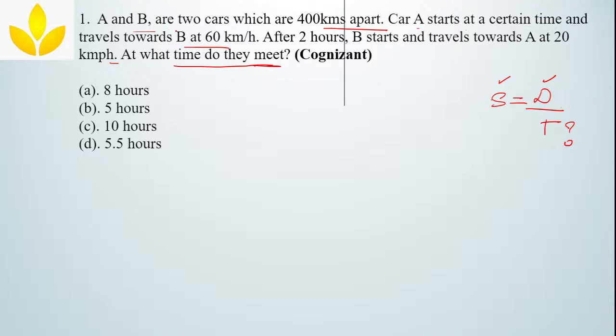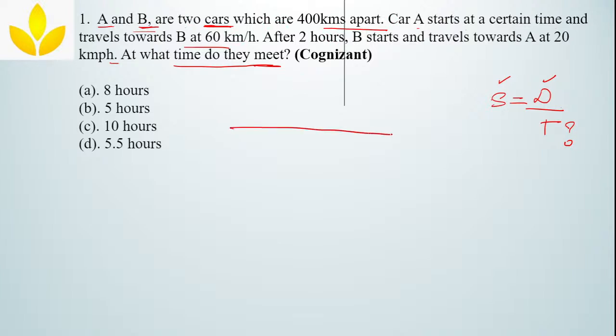For any such kind of problems, make sure you draw a diagram, which helps you to understand it and solve it in a better and easier way. Okay. So instead of saying two trains, they have given cars. Again, it is a problem on relative speed, but here they have given two cars. Okay. So A and B are two cars which are 400 kilometers apart.